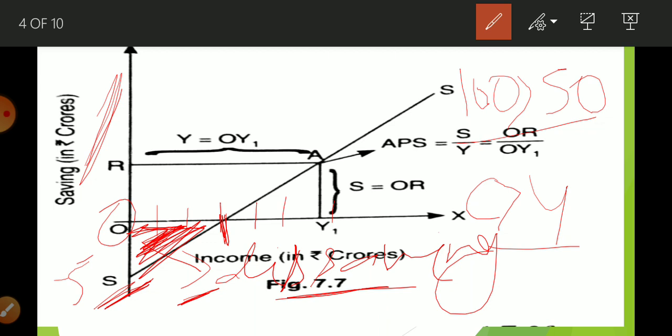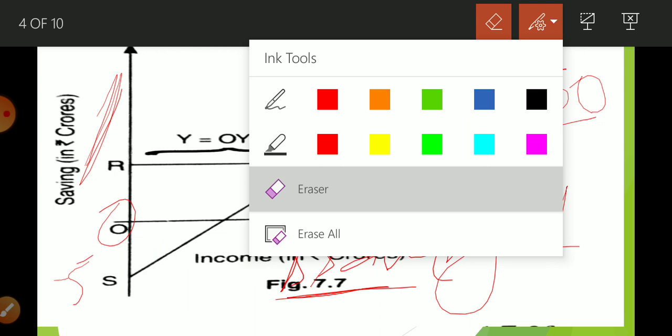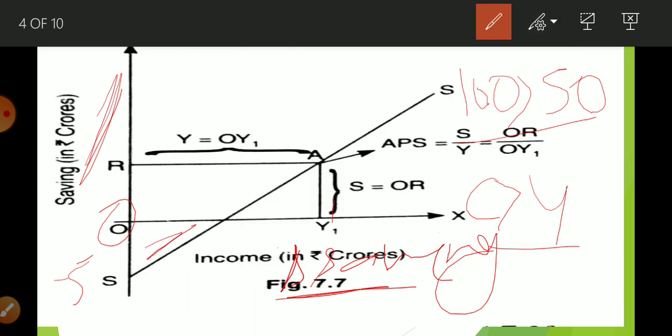Okay, so in this diagram this area represents dis saving. Now at this point our saving is 0, and this is the area of the break even point. Why is this the break even point?